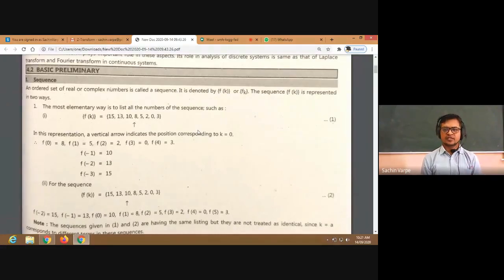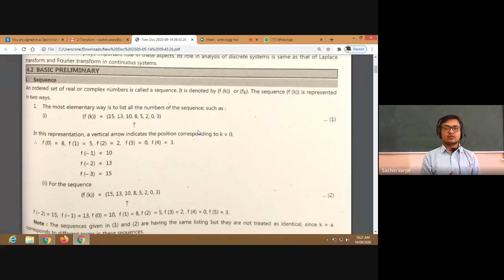The sequence f of k is represented in two ways. There are two representations actually. You might have discussed only one, that is the standard representation of a sequence. How we are writing numbers, we are writing the numbers in curly brackets, isn't it? And that is a representation of a sequence. But if those numbers are in a specific manner, then we can generalize the sequence.